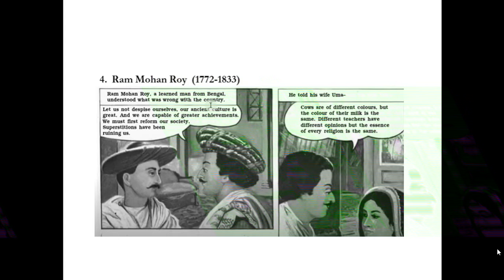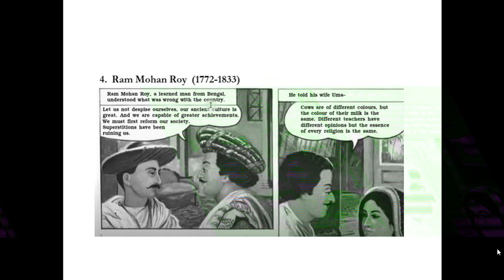We must fight. First, reform our society. Superstitions have been ruining us. This person realizes that there are lots of superstitions in our society, and that's why our society has to be first reformed. Only then are we capable of great achievements.